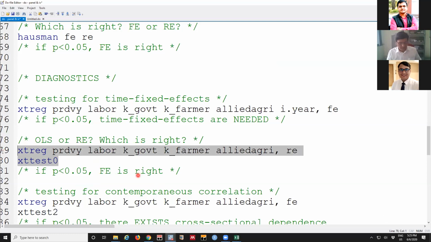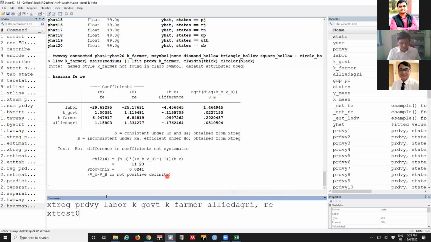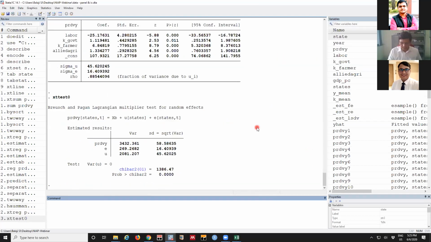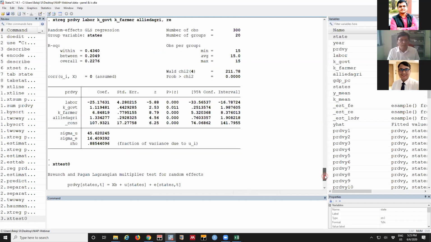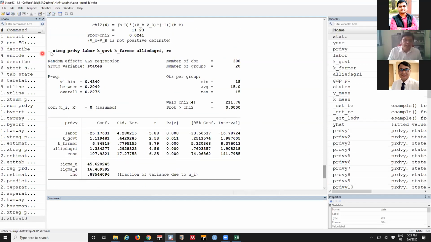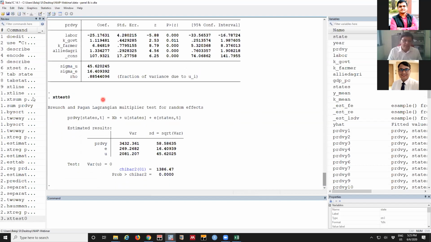One possibility is that first we run the regression for random effects. So as usual we run the panel regression with random effects. These are the results. Then after that, this is the keyword to test whether OLS is better than random effect, because in OLS also we say residuals are independent, which means there is no dependency.